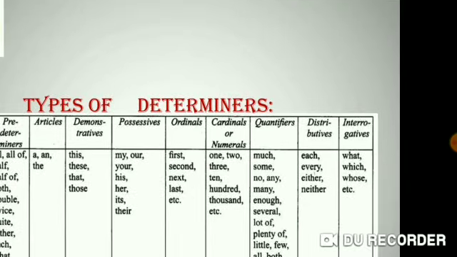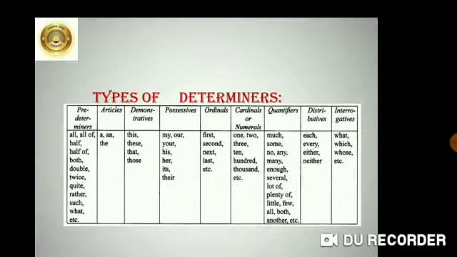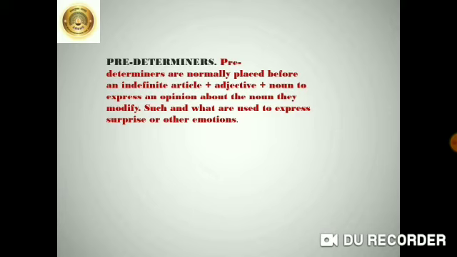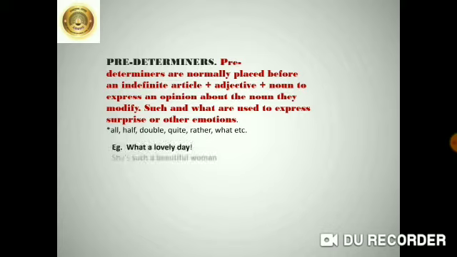Now next we are going to learn predeterminers. Now predeterminers are normally placed before an indefinite article. Then the adjective comes and then the noun. To express an opinion about the noun they modify. Such and what are used to express surprise or other emotions. All, half, double, quite, rather, what, etc.